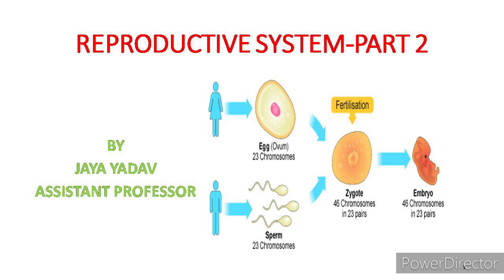In our previous lecture we described the male and female reproductive organs and the physiology of menstruation, etc. Today's topic is fertilization, parturition and gametogenesis. First, we discuss fertilization.